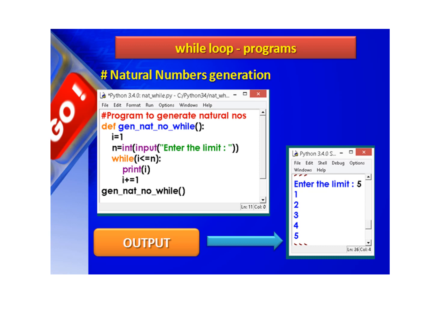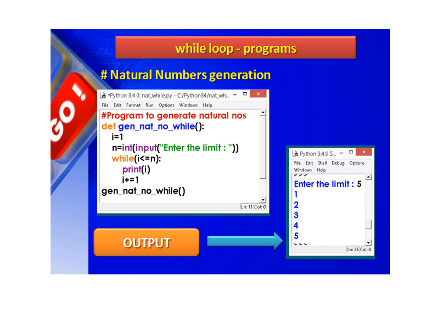It goes inside the loop and prints the value of i as 3, then i is incremented by 1 and now i is 4. Again checking the condition whether 4 is less than or equal to 5. Yes, so it prints the i value as 4, then i is incremented by 1 and now i is 5. Again it checks the condition: 5 is less than or equal to 5.